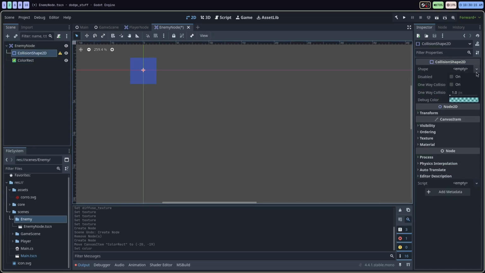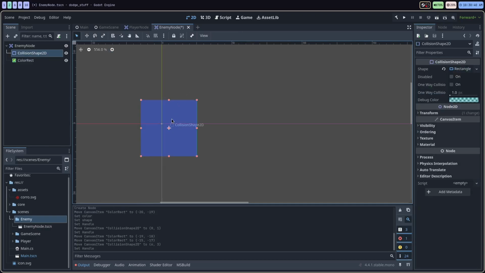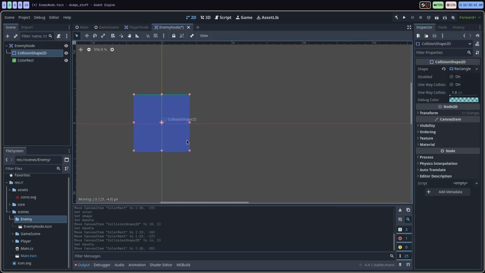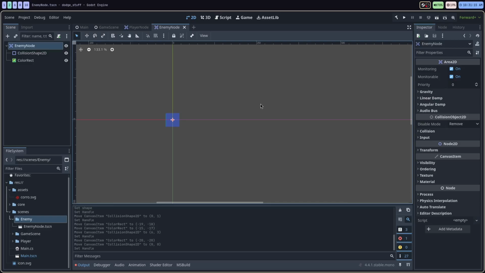And then we'll add the collision shape. This is going to be a rectangle. Move that over here like this. I got to line that up a little bit better. Okay, color rect's not exactly centered. Center this. So for the enemy node, we're just going to be using sort of a blue square for now. Nothing very fancy. And we're essentially going to be spawning these onto the screen, moving them towards the player. And if they hit the player, it's going to destroy the player.